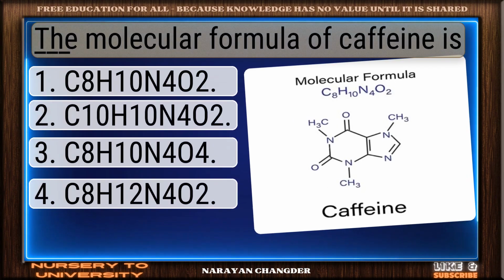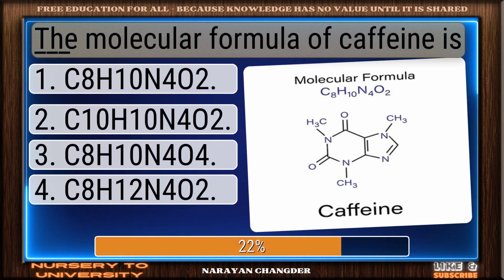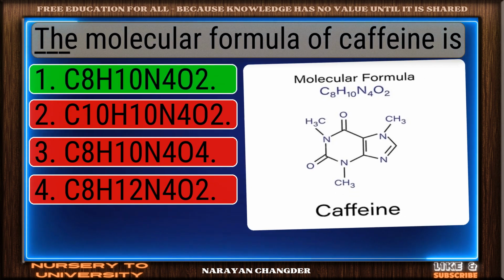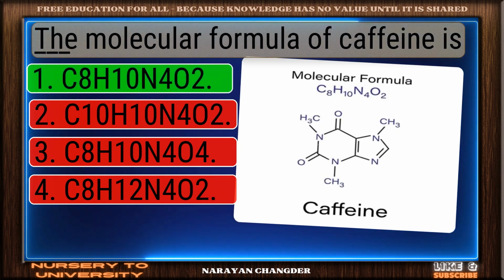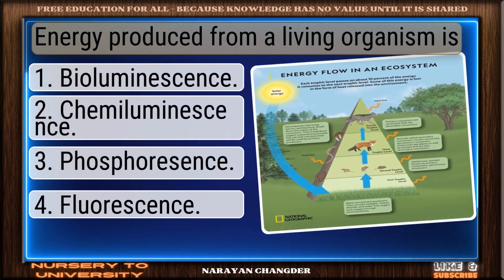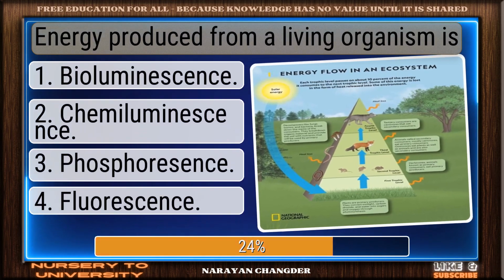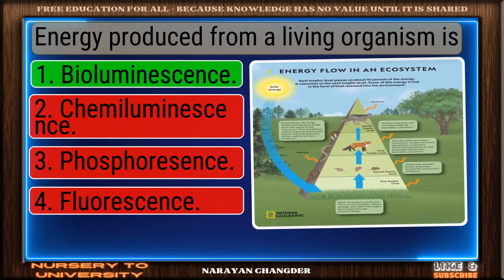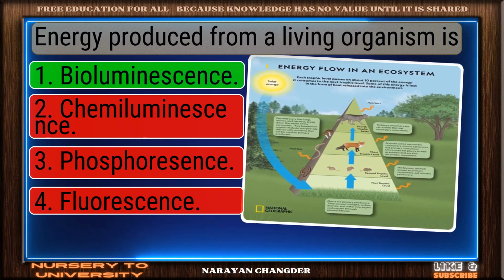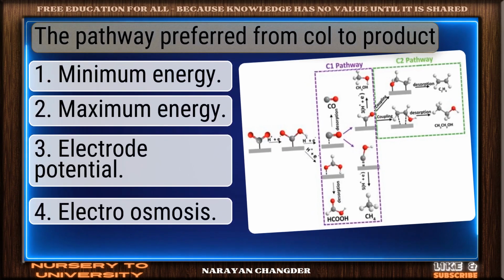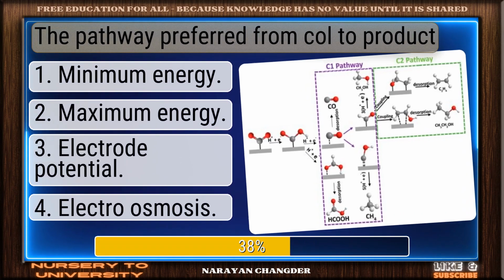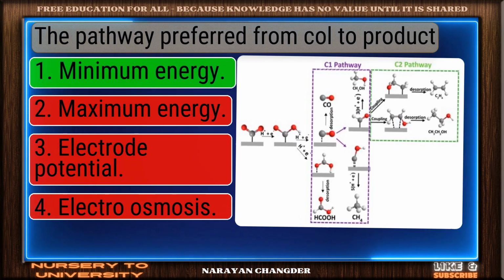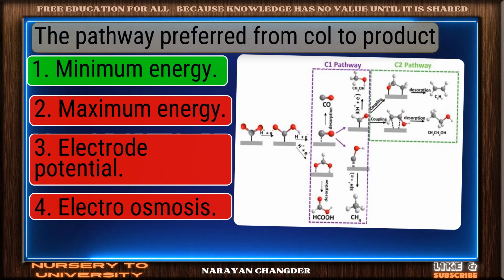The molecular formula of caffeine is dash. Correct response. C8H10N4O2 is the most accurate answer. Energy produced from a living organism is. Nice selection. Bioluminescence is the correct and valid answer. The pathway preferred from reactant to product. Correct. Minimum energy is the right answer.